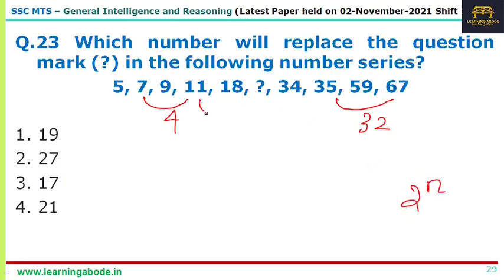So 11, 4, the next number is 8 in the 2 power n sequence. In that case, let me put 19 here. 19 is also there in the answer choices, right? Now 19 plus 16 is 35. So what is the difference? 2 square, 2 cube, 2 power 4 and 2 power 5. That's the difference. So the answer is option 1. 19 is the answer for question number 23.